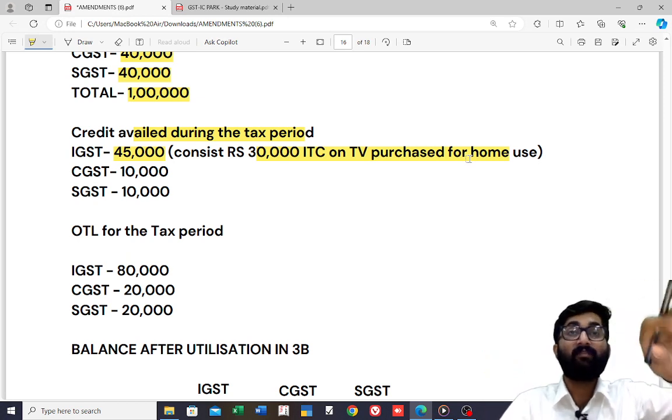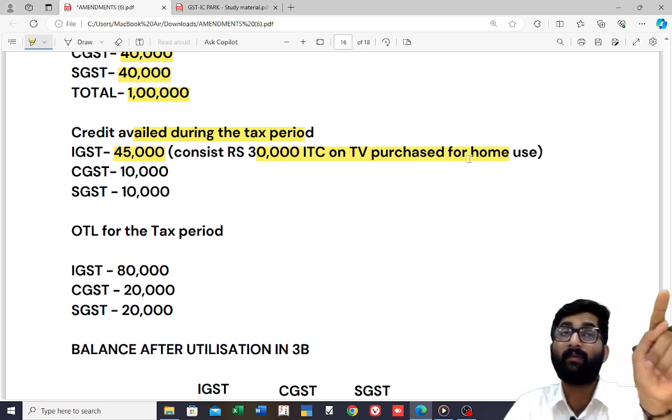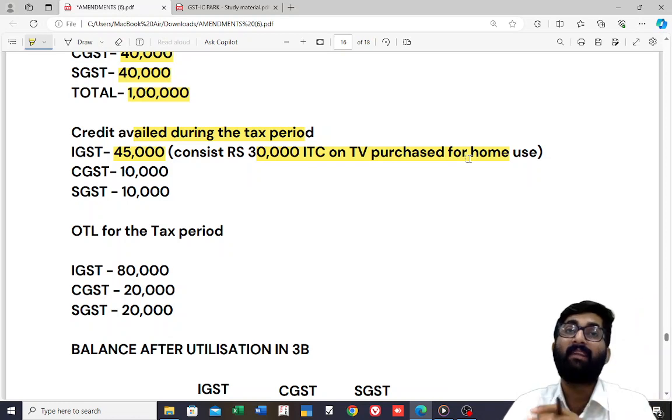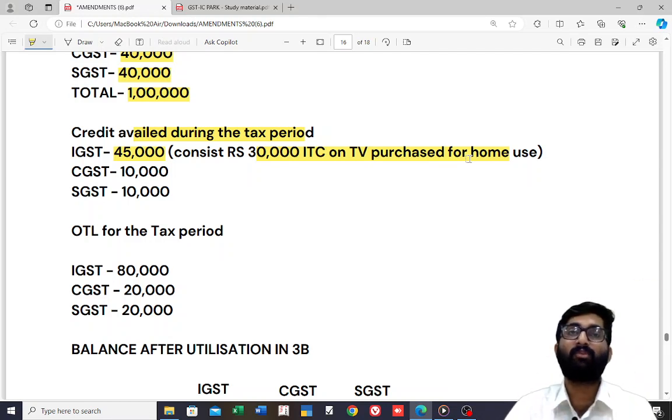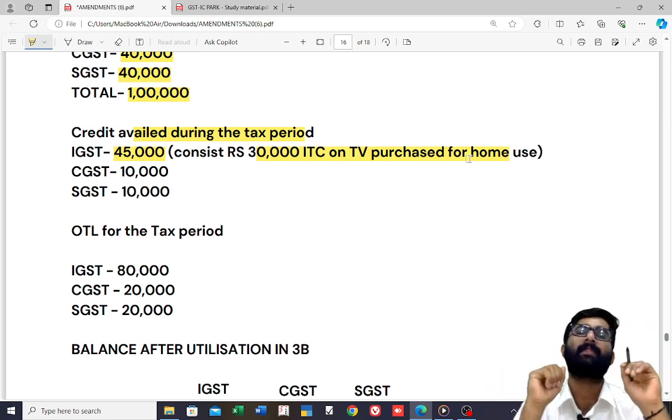Actually, we should not avail that ITC. It is wrong availment. Why, sir? It is blocked under section 17, subsection 5, clause H, if I am not wrong. Blocked credit. If you are using it for personal consumption, you cannot avail ITC. Sir, I have availed ITC, a wrong availment.